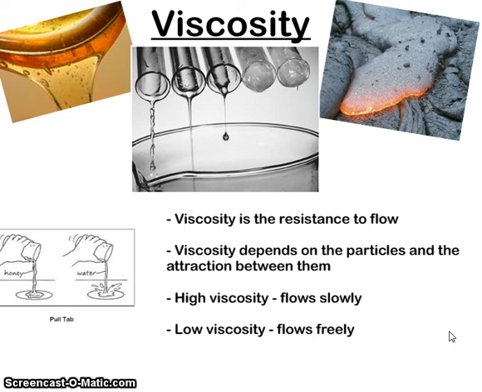The closer together the particles are, the harder it is for them to move, which means the harder it is for them to flow. So when we look at things with high viscosity, that means that they flow really slowly. Why? Because they have a higher attraction to one another. They're closer together, and it makes it harder for the particles to squeeze and slide past one another. So these objects right here are showing you things with high viscosity.